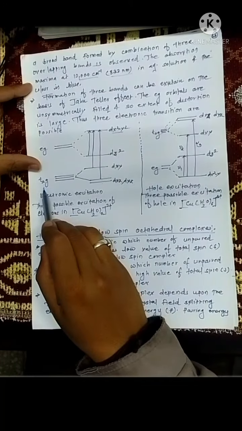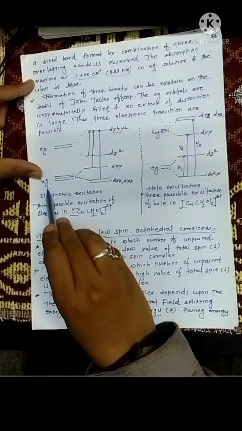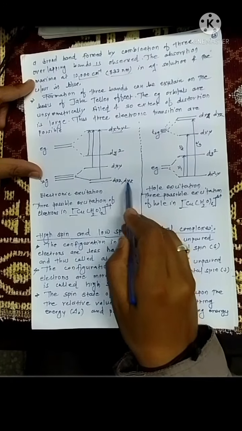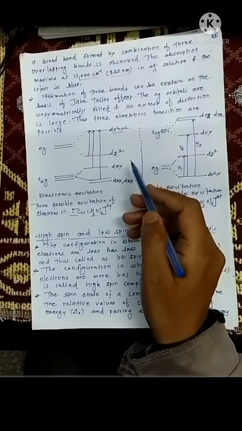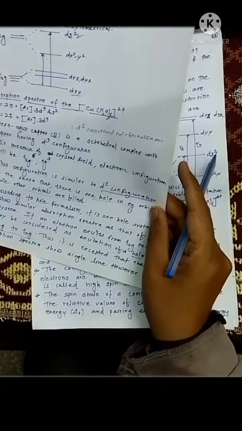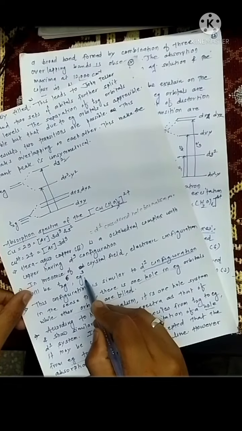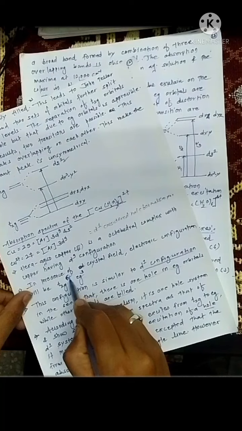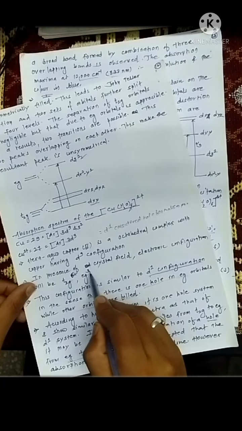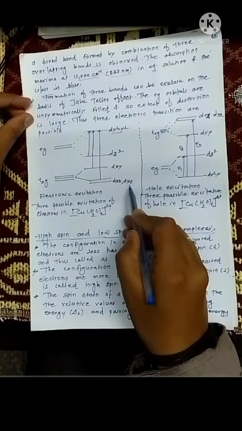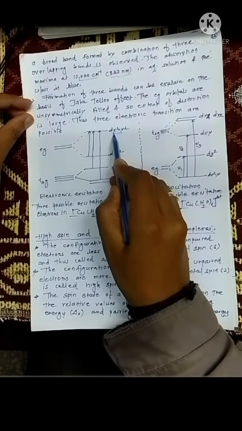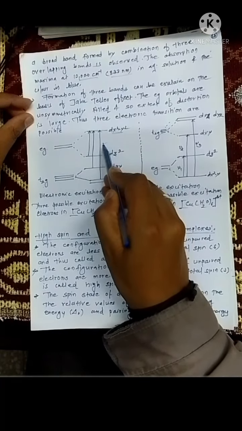Obviously, the electrons are present in your T2G set, that is dxz and dyz as well as dxy, and dz square, because the electronic configuration of copper is T2G6 EG3. So 6 electrons are present in your T2G set, and 3 electrons are present in your EG set also. So what is going to happen? There is a possibility that the electrons which are present in your dxz and dyz orbitals can go to the dx square minus y square orbital. This is the first possibility.